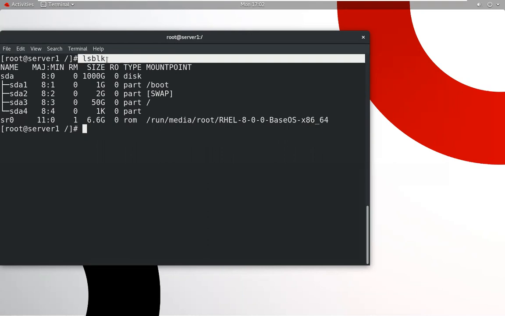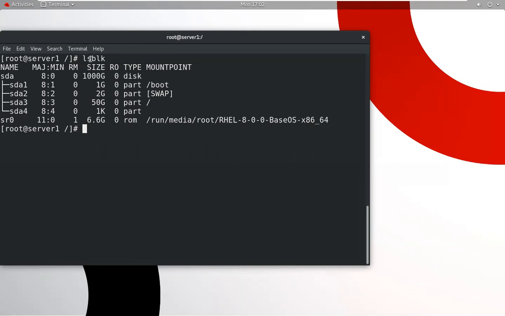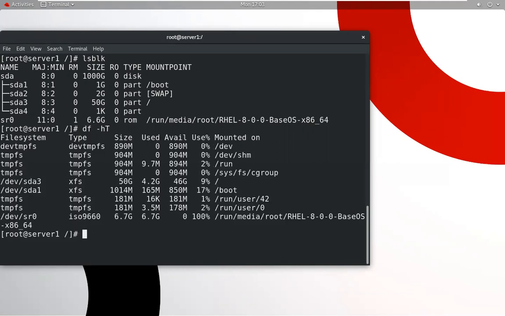So we can check all the block devices by using this particular command, lsblk. And by this other command, we check all the file systems. It also displays the CD-ROM. This is the file system of the CD-ROM: ISO 9660. This is the file system for the CD-ROM. Okay.